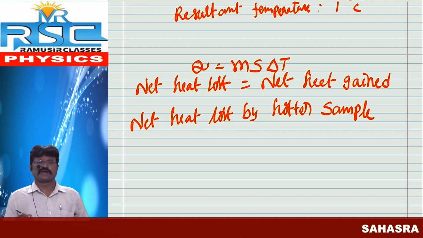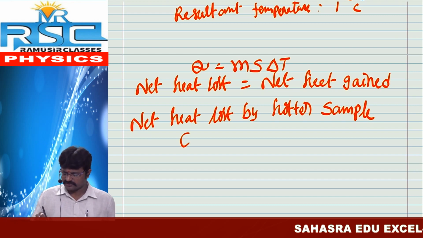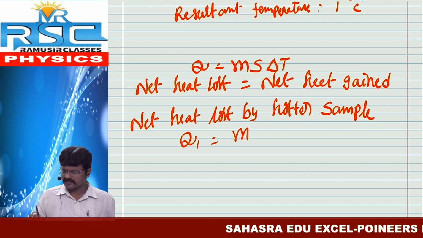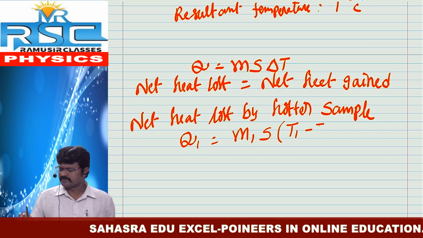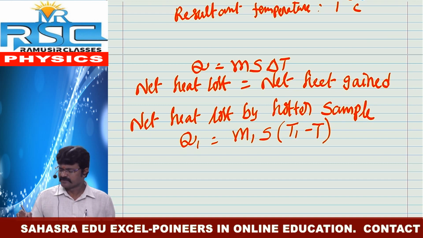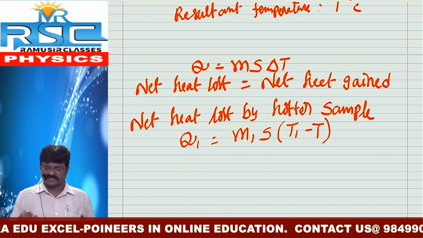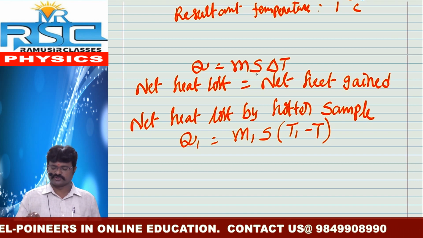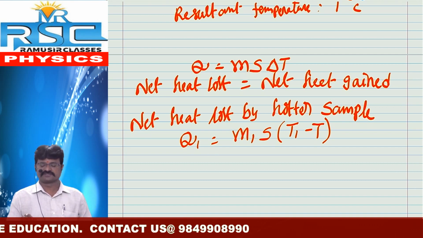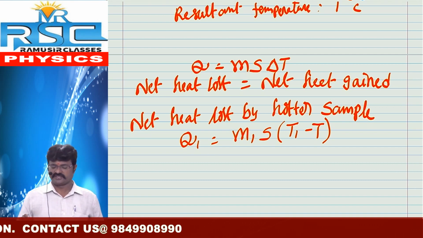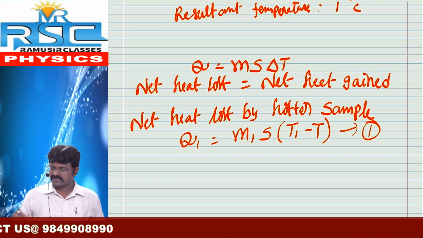Net heat lost by the hotter sample is Q1 equal to M1 S (T1 minus T). How is it possible to get this formula? This formula is taken from Q is equal to m s delta T. Q1 is equal to M1 S (T1 minus T). Let us say it is equation 1.